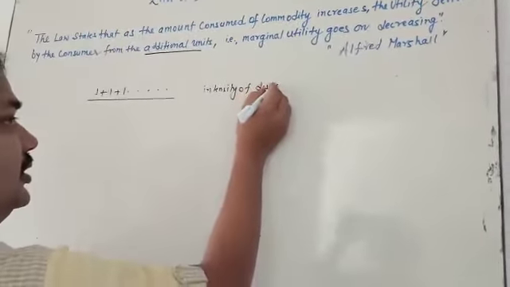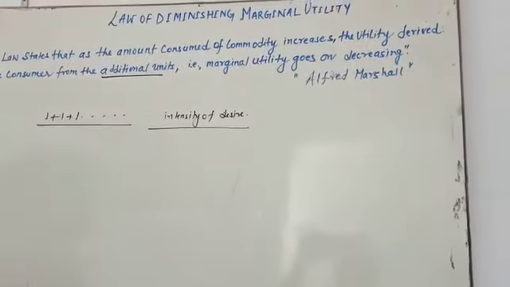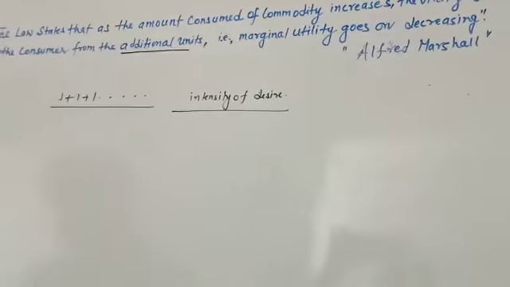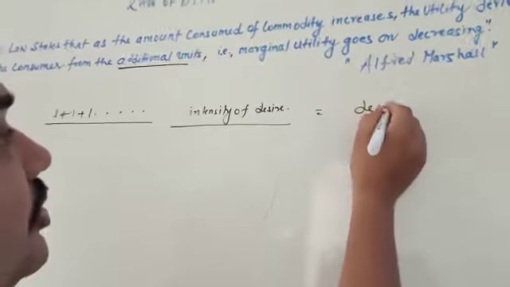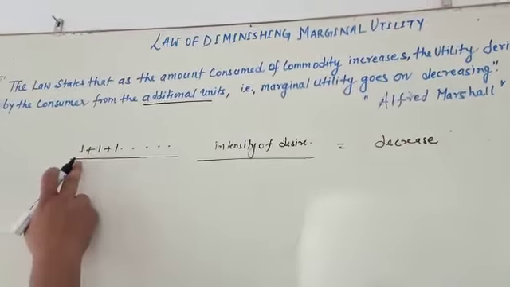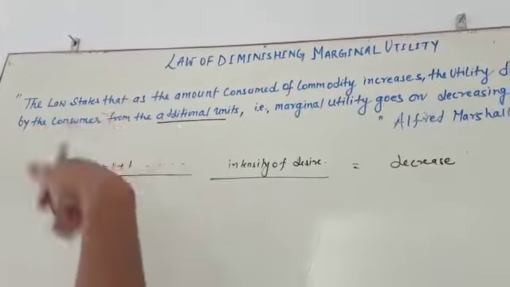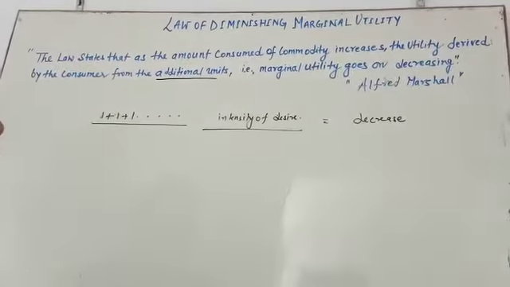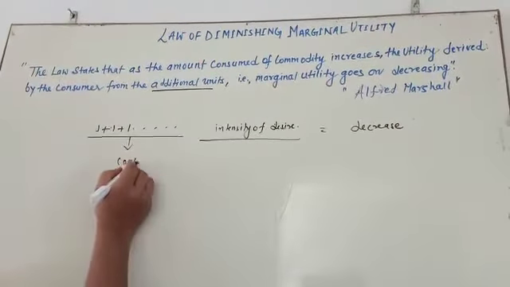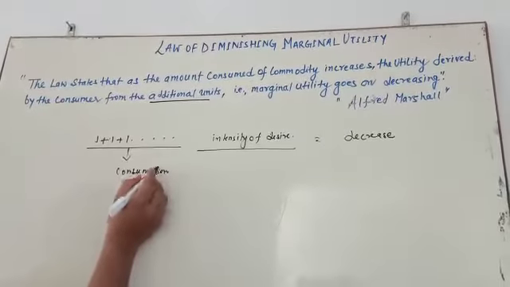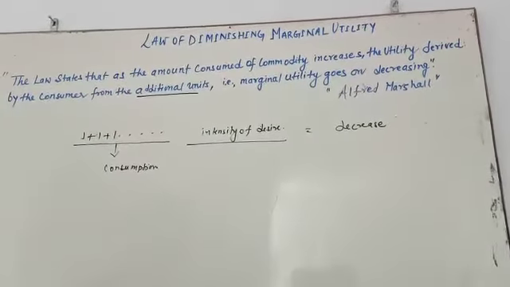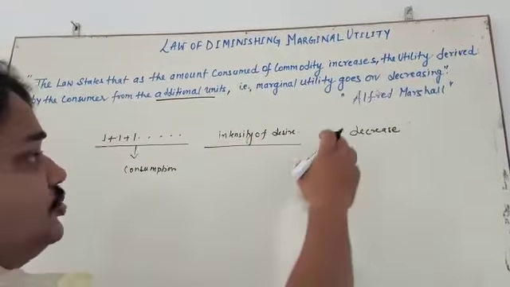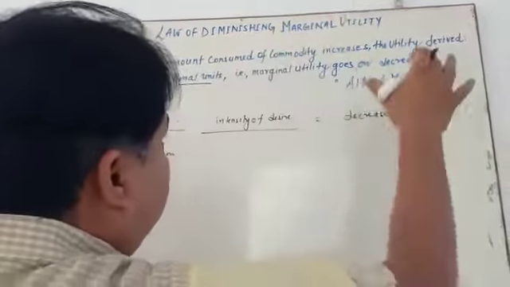of desire. Do you remember the meaning of desire? Desire means what you want. Intensity of desire is going to be decreased. Why? Because you are adding 1 plus 1. It means you are adding the quantity of a commodity in your consumption, 1 plus 1, which means adding 3, 4, 7, 8, 9, 10, whatever the consumption. The intensity of your desire is going to be decreased. It is the law of diminishing marginal utility.